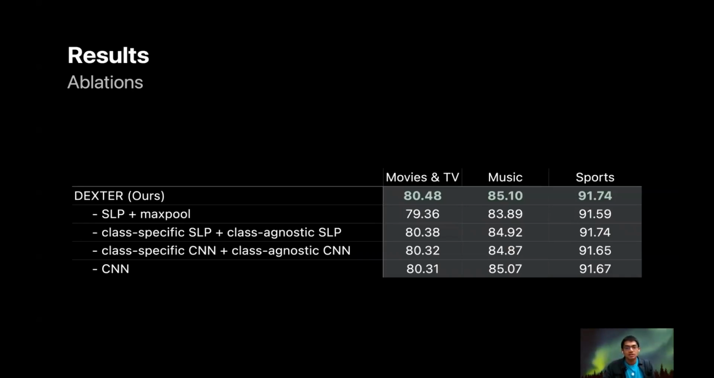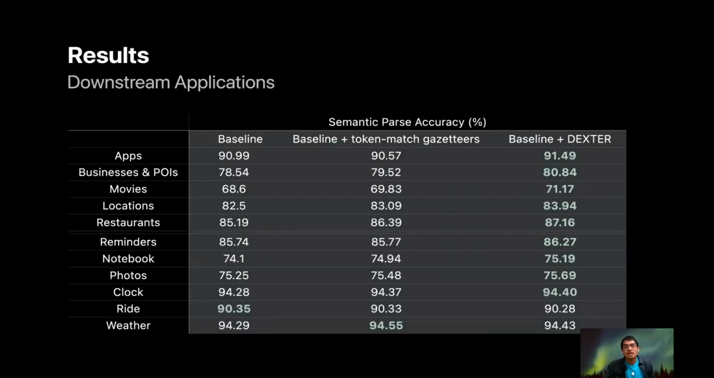Here we present an ablation to show the utility of each of the different modules in our proposed approach. In the second row, we replace our single layer perceptron with a simpler max pool layer. In the third row, we replace our class specific single layer perceptron with a single shared single layer perceptron, independent of the entity class. In the fourth row, we replace our class specific CNN with a single shared CNN that is independent of the entity class. And in the last row, we show the utility of the CNN by removing it altogether. In each of these cases, we see a drop in the performance over our overall architecture shown at the top.